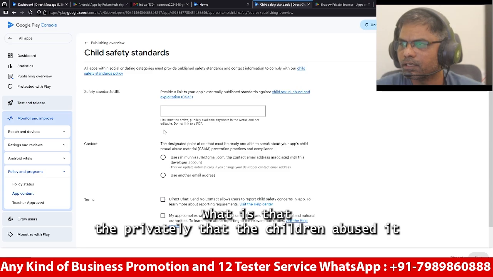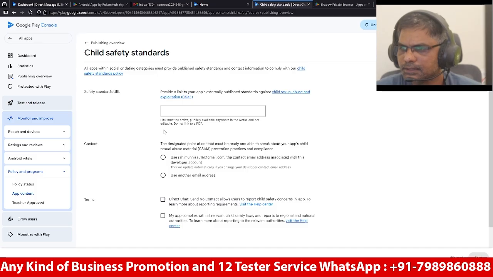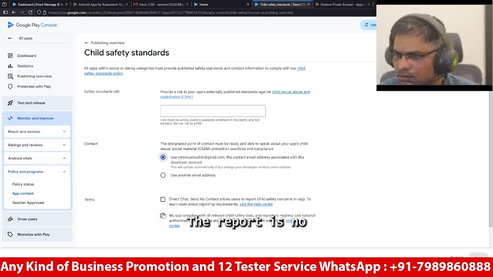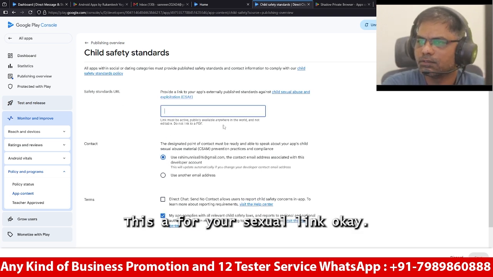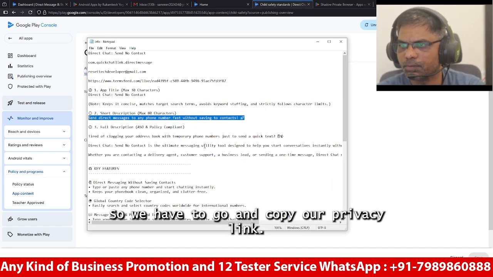The child abuse material disclosure, what is this? Direct message users, report the child, no, my app is compliant with the child safety law. Okay, the safety URL section link. Okay, this is one more policy link, so we have to go and copy our privacy link.